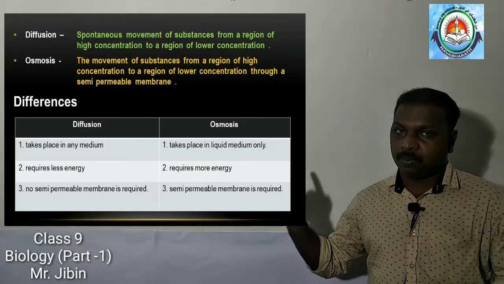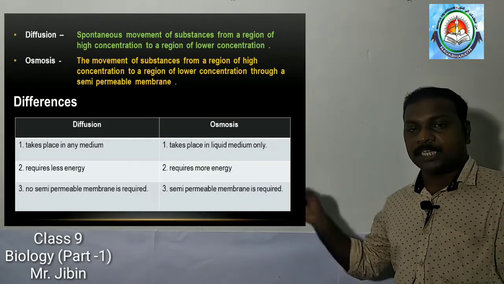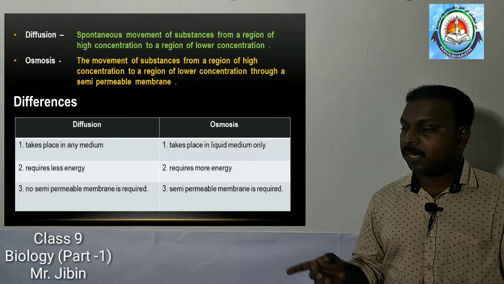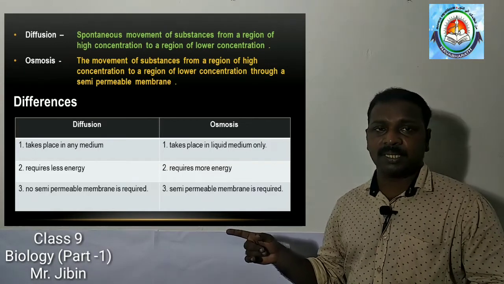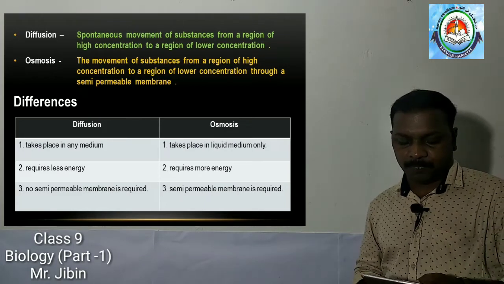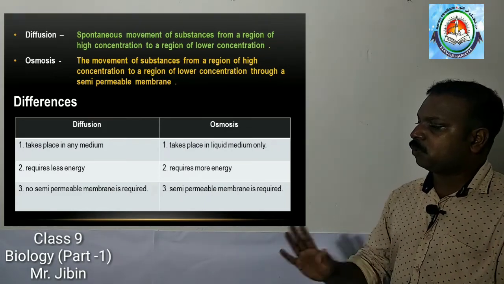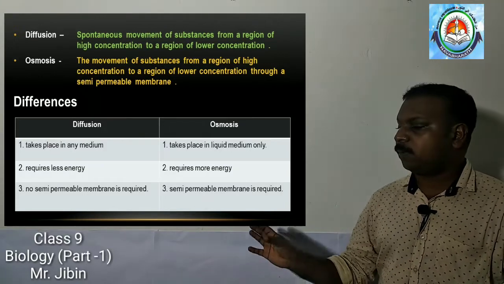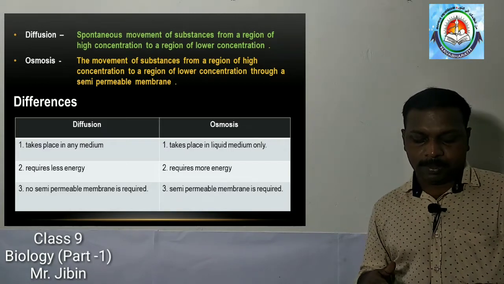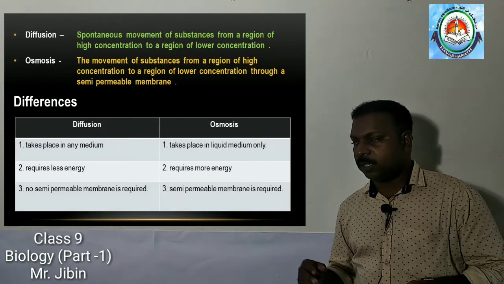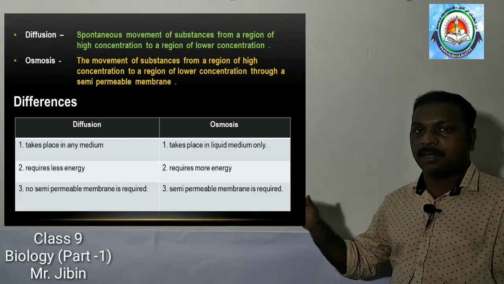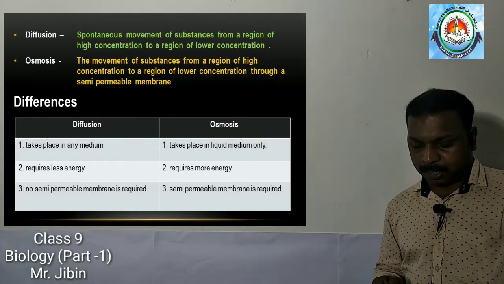First one, diffusion takes place in any medium, but osmosis takes place in liquid medium only. Then diffusion needs less energy, but osmosis needs more energy. Then diffusion does not require a semi-permeable membrane, but in osmosis, a semi-permeable membrane is required. So these are the differences. Please note down what is diffusion, what is osmosis, and what are the differences between osmosis and diffusion.